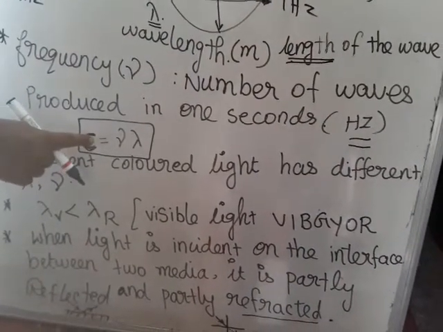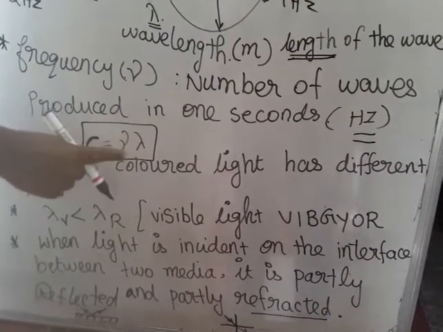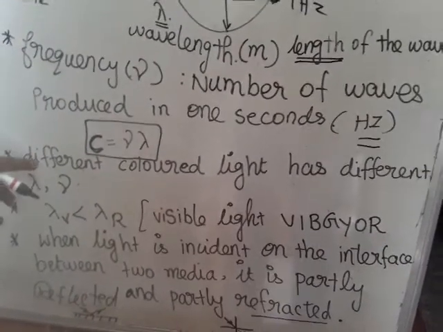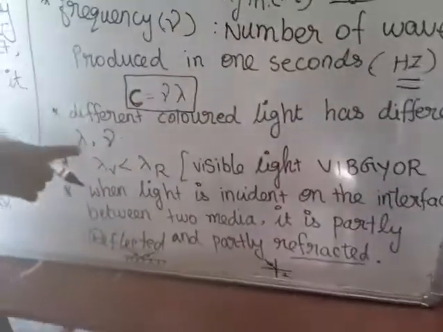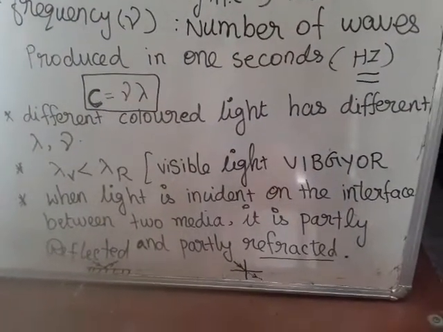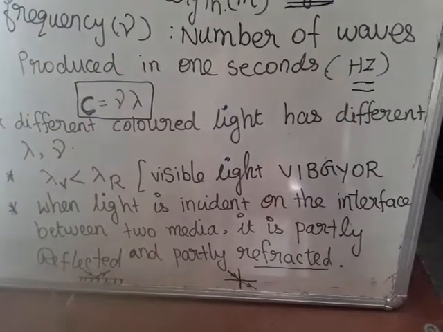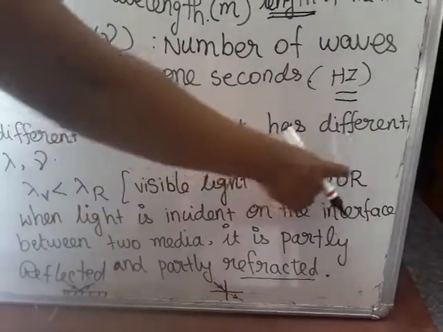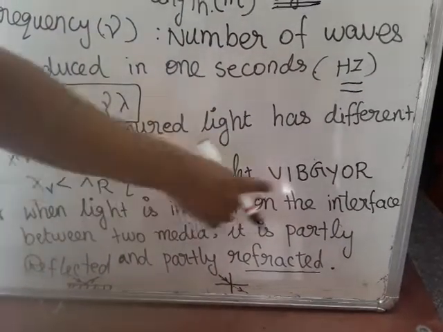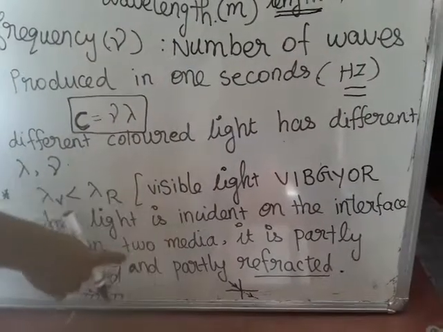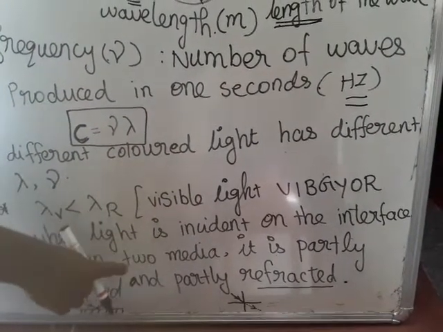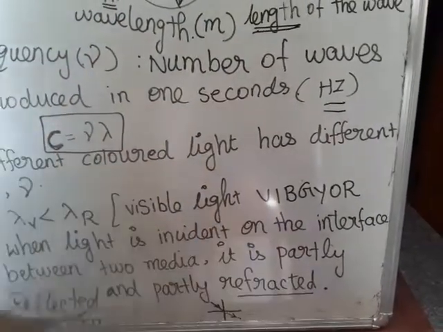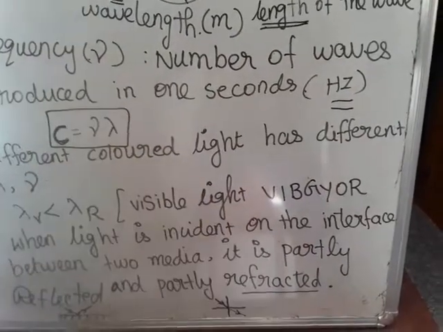Relation between the speed of light, wavelength and frequency: c equal to mu lambda. Next point, different colored light has a different wavelength and frequency. Violet has the lower wavelength, red has the higher wavelength. So visible light means VIBGYOR. When light is incident on the interface between two types of media, the rarer medium and the denser medium, it is partly reflected and partly refracted.